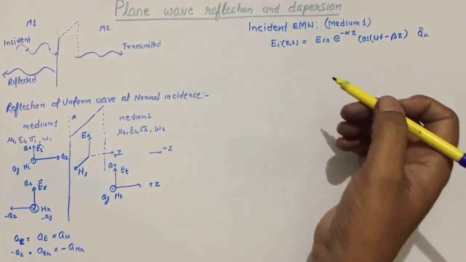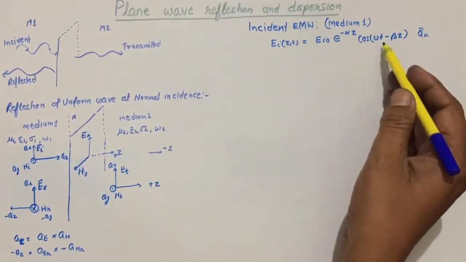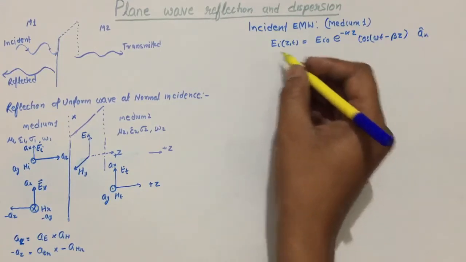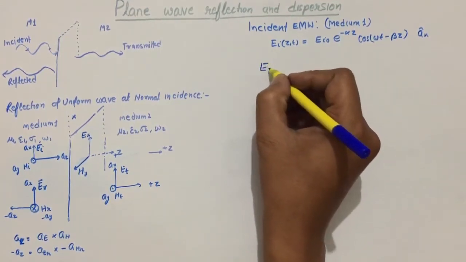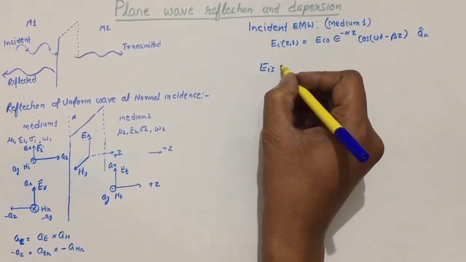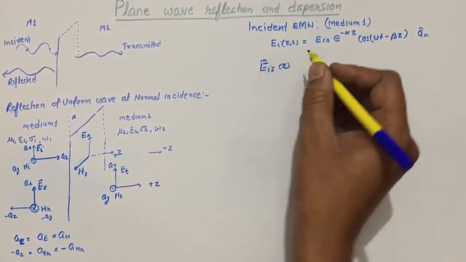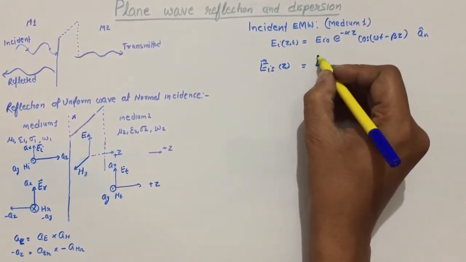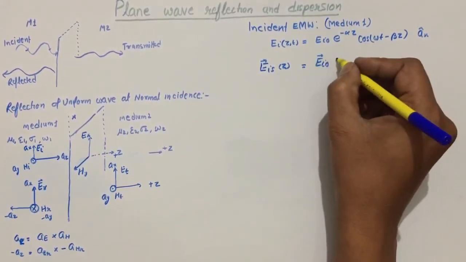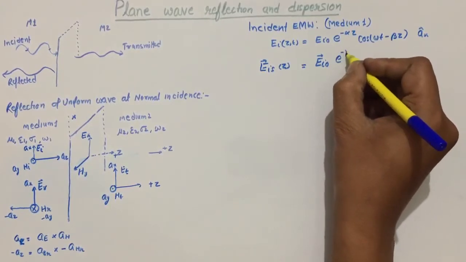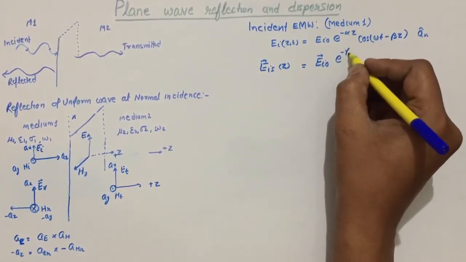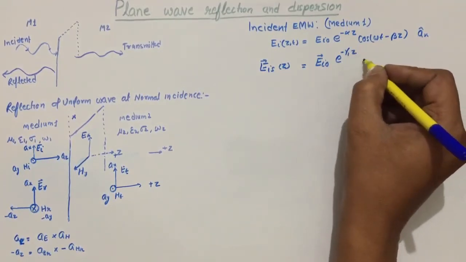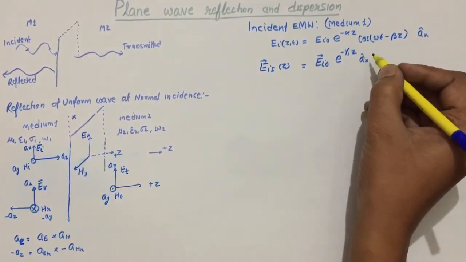If we suppress the time factor and write it in phasor form, then this equation can be written as E i s equal to the E incident maximum value and e to the power minus the propagation constant gamma, in place of alpha, in medium 1, with propagation direction AX in phasor form.